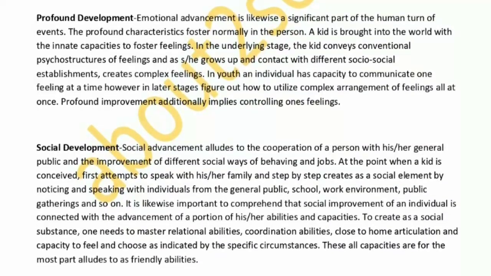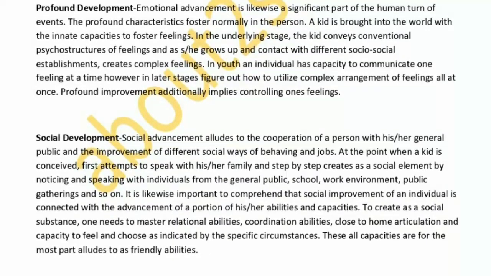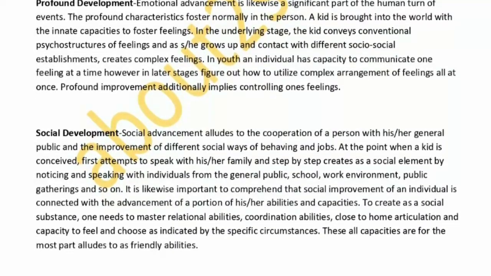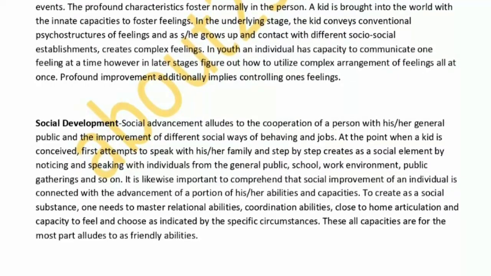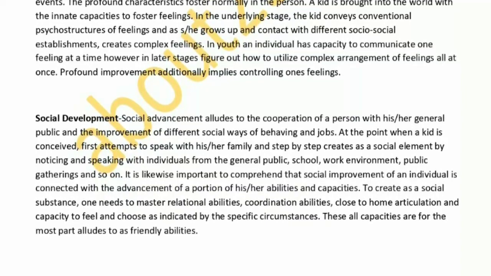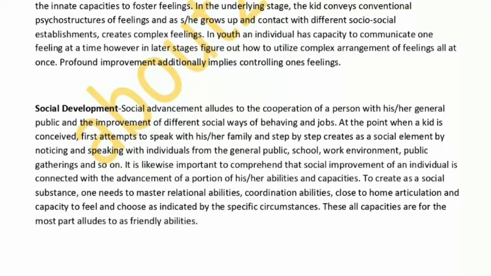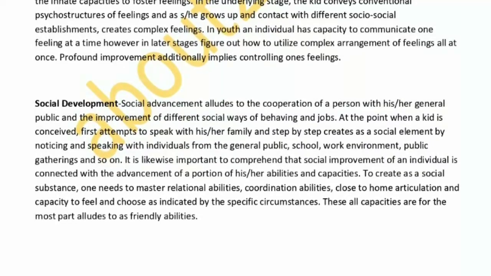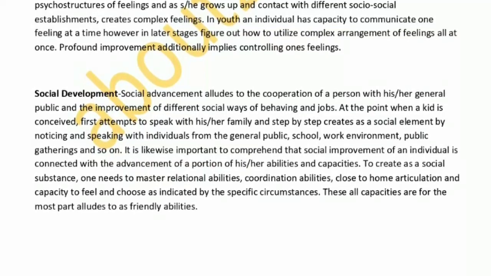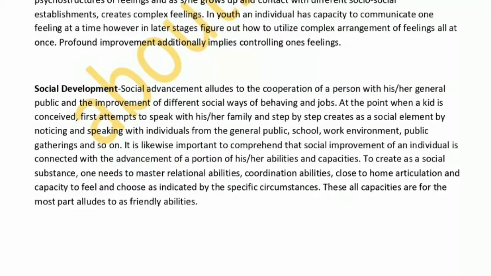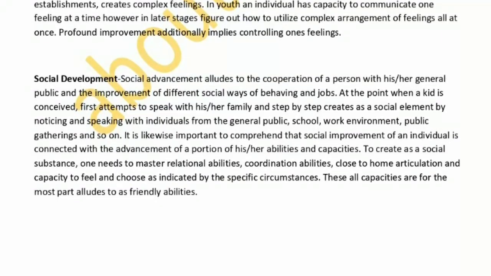Social development. Social development refers to the interaction of a person with her society and the development of different social behaviors and roles. When a child is born, she first tries to communicate with her family and gradually develops as a social entity by observing and communicating with members of society, school, workplace, public gatherings and so on. It is also important to understand that social development of a person is connected with the development of some of her skills and capacities.